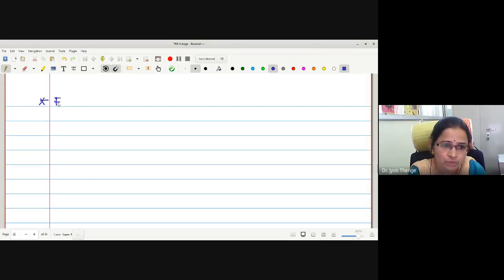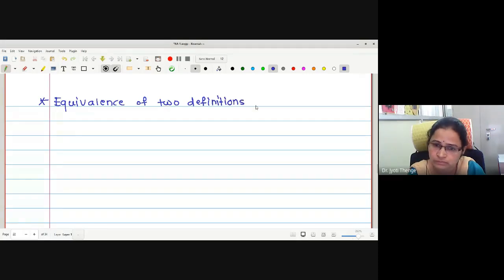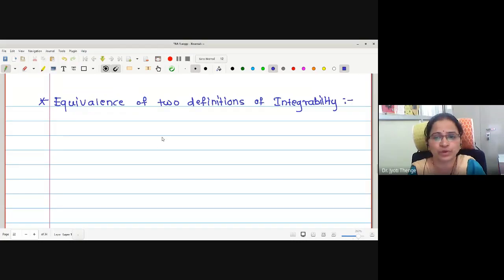Equivalence of two definitions of integrability.